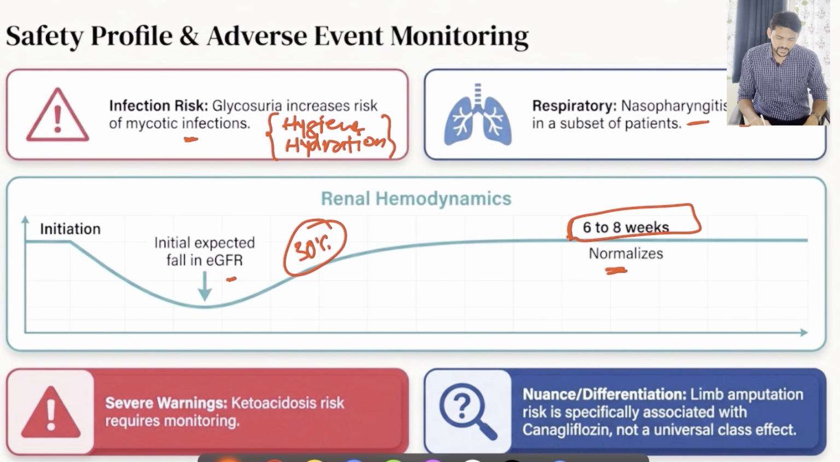And regarding ketoacidosis, there were numerous other causal factors, for example, type 1 diabetics and some other stressor events, which led to ketoacidosis, but it is not due to SGLT2 inhibitors per se. So this point has to be remembered. And regarding limb amputation, it was seen with the usage of canagliflozin, but it is not a class effect.